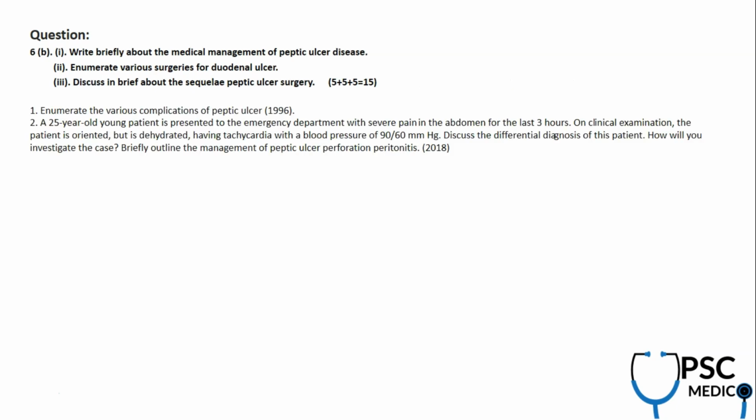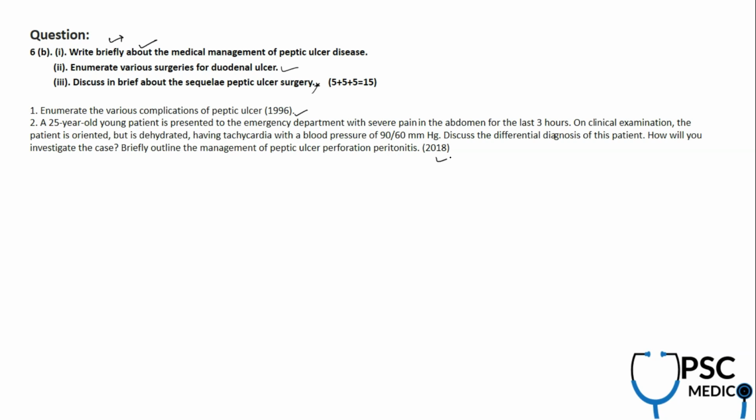Now question number 6B is from gastrointestinal surgery. This is peptic ulcer disease. How are you going to manage this medically? Or if you want to do surgery, what are the surgeries available for duodenal ulcer? And what are the complications associated with peptic ulcer surgery? That is dealt with in detail in our video course. In the repeat questions, in 1996, enumerate the various complications of peptic ulcer. So they're asking about the complications.